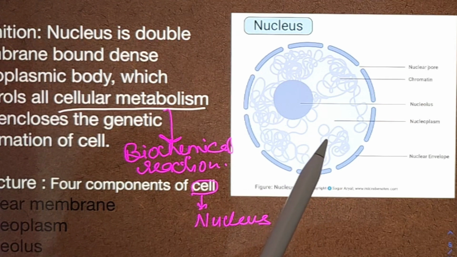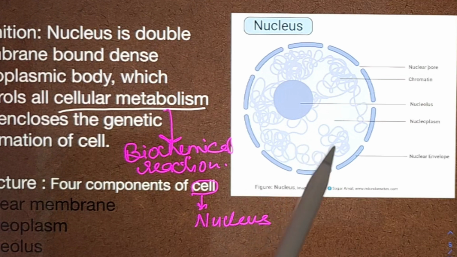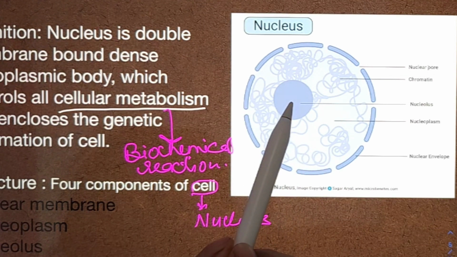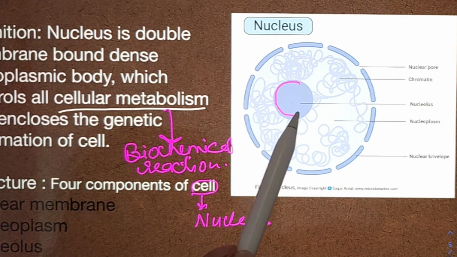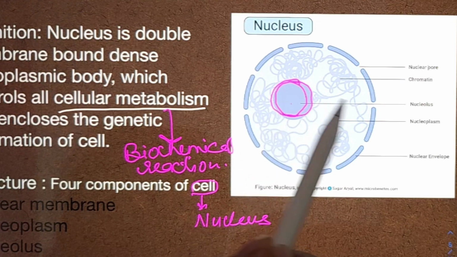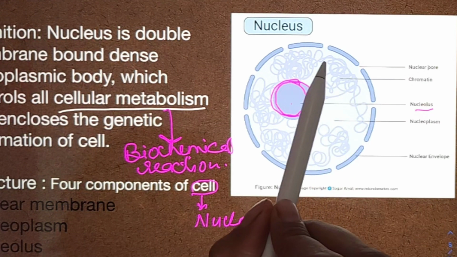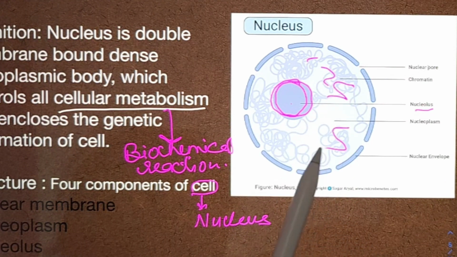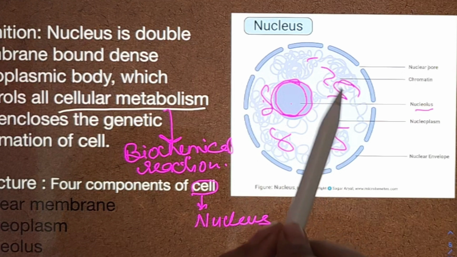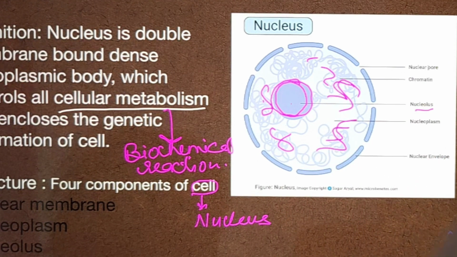Nucleoplasm is the fluid-like structure in the nucleus. This is the nucleolus, a structure inside the nucleus. This thread-like structure you can see in the nucleoplasm is called chromatin threads. I am going to discuss the nuclear membrane, nucleoplasm, nucleolus and chromatin threads one by one.